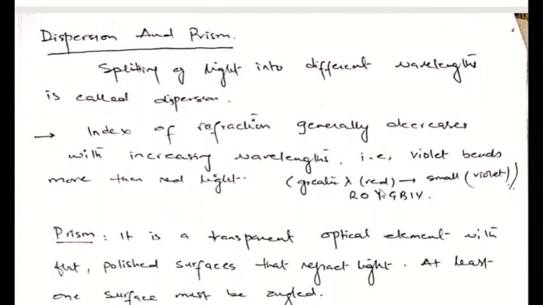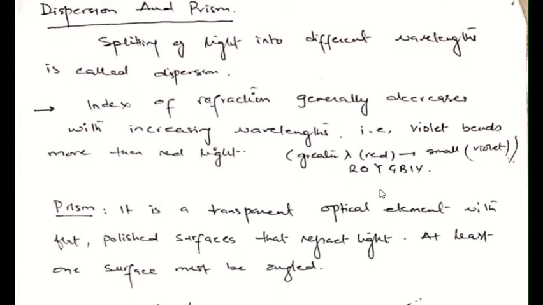Dispersion and prism. Dispersion is known as splitting of light into different wavelengths, and index of refraction generally decreases with increasing wavelength. So it means that violet bends more than red light, and we also know that the wavelength of red color is greater, whereas the wavelength of violet has the smallest value, and it goes in this way: red, orange, yellow, green, blue, indigo, violet.